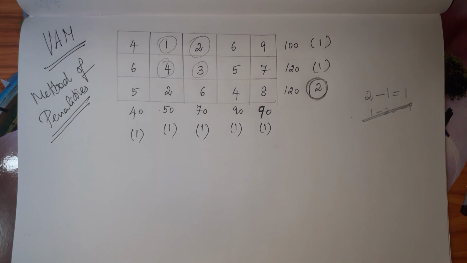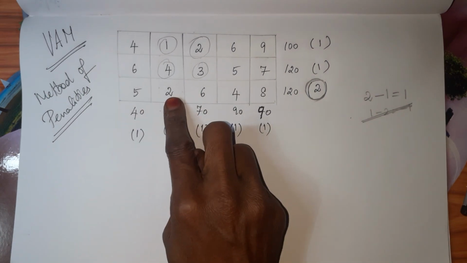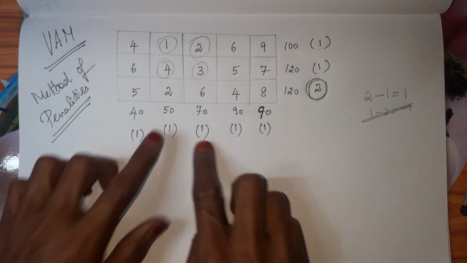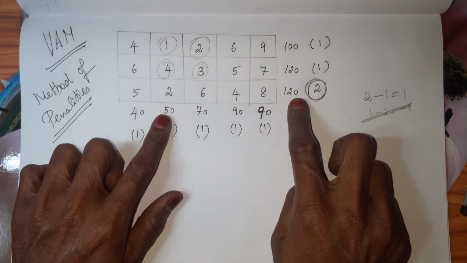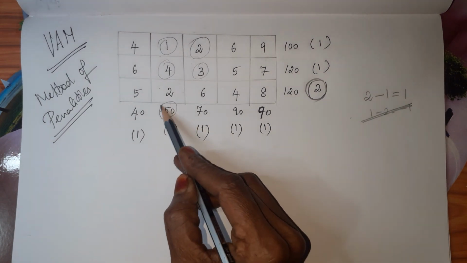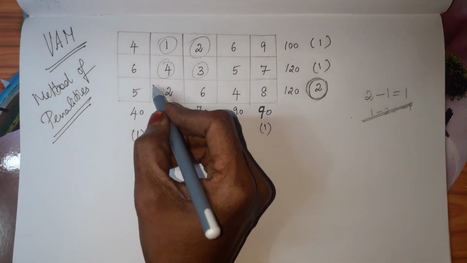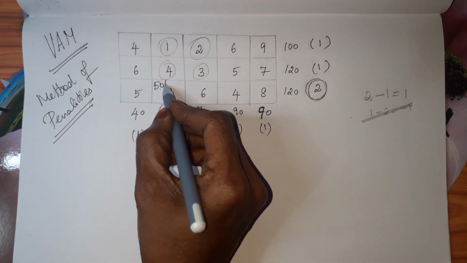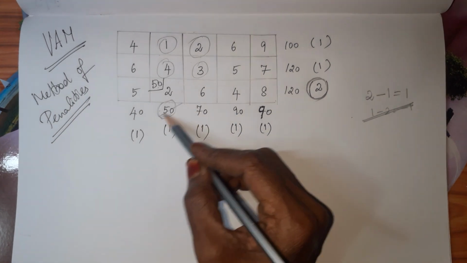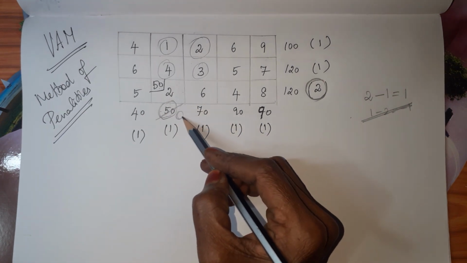So after choosing the maximum penalty 2, we have to take the minimum cost. 2 is the minimum cost. In this 2, see these two values, 50 and 120. We have to select the minimum. So 50 is the minimum. This 50 only we are going to allot in this cell. So 50 is the allotment which we are going to make. Okay. So this 50 minus 50, since we have allotted 50, this will become 0.